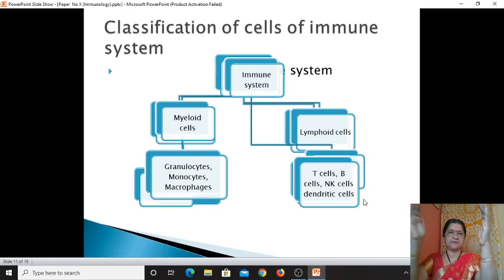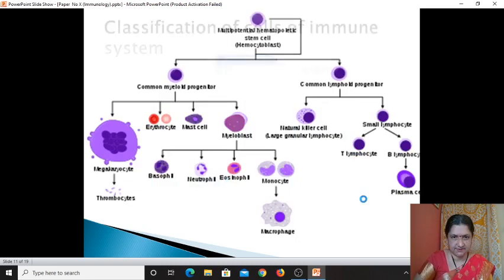So the immune system comprises two types of cells, myeloid and lymphoid. The myeloid cell type includes granulocytes, monocytes, and macrophages. Lymphoid cell types include T cells, B cells, natural killer cells, and dendritic cells. Now we will discuss each cell type in brief, its structure and functional significance.